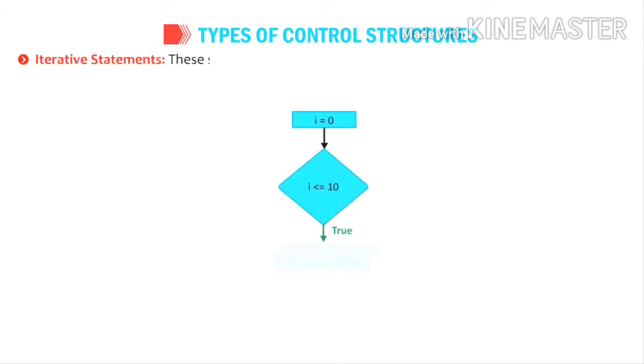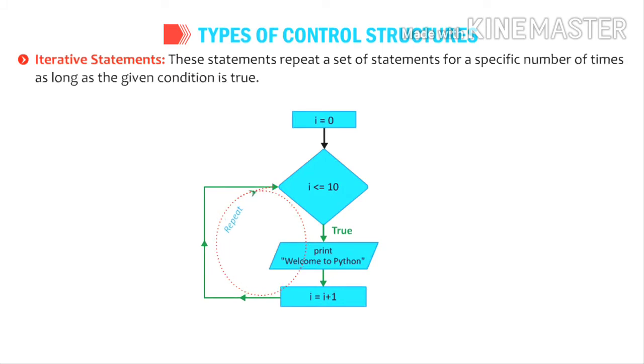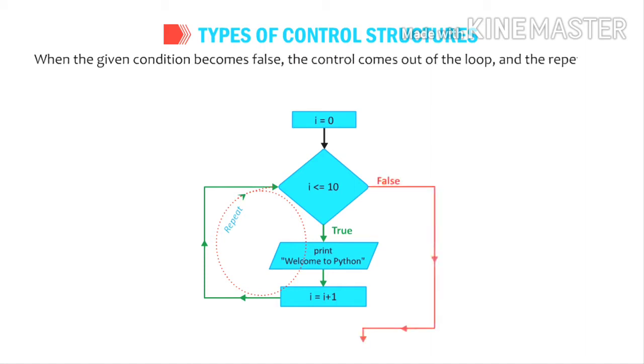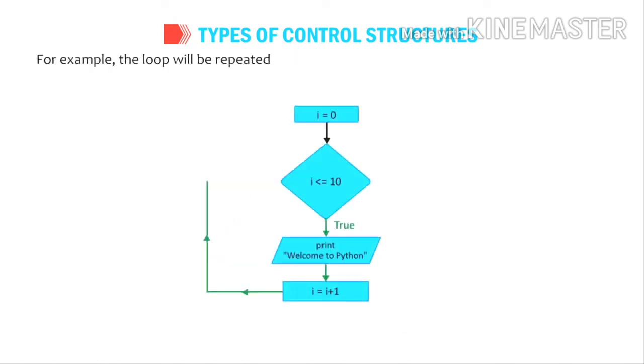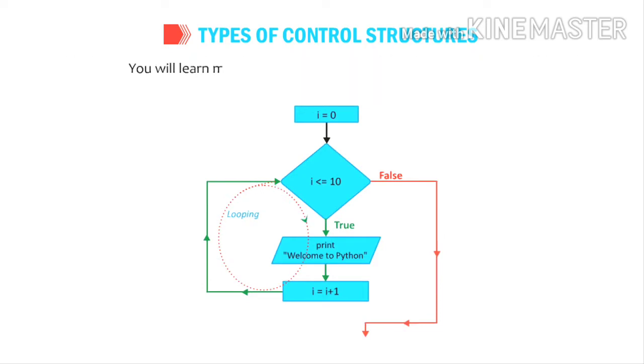Iterative statements. These statements repeat a set of statements for a specific number of times, as long as the given condition is true. When the given condition becomes false, the control comes out of the loop and the repetition stops. For example, the loop will be repeated for 10 times till the sum of the 10 natural numbers is calculated. You will learn more about these statements in the next chapter.